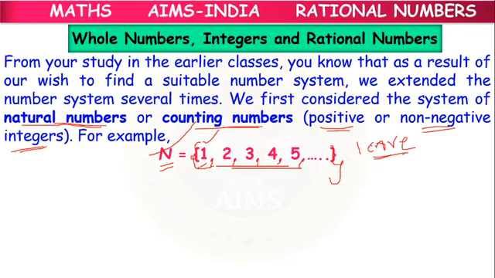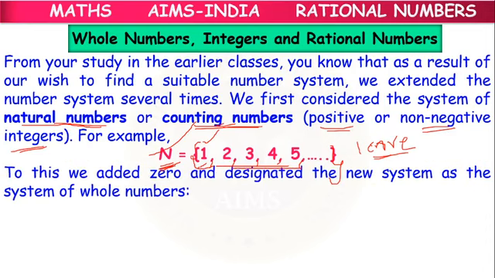So the largest natural number doesn't exist. These are counting numbers. This is the first number set which we designed for counting, but the number 0 is missing in this.